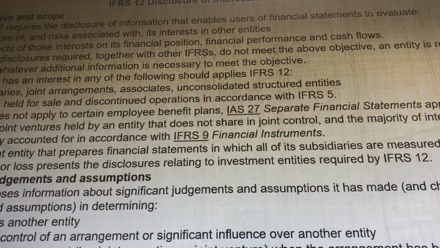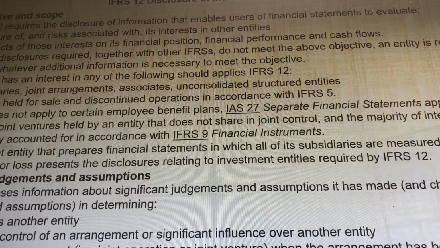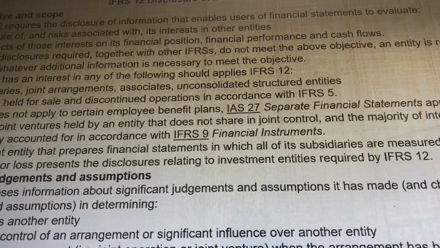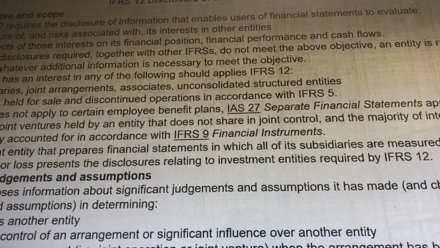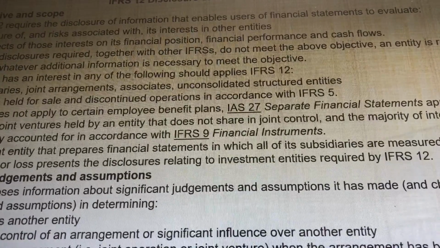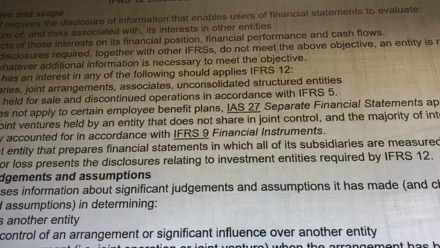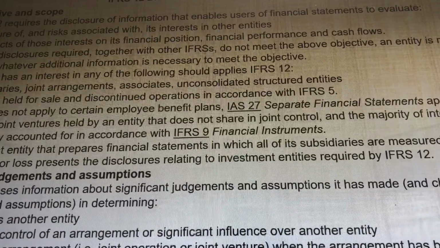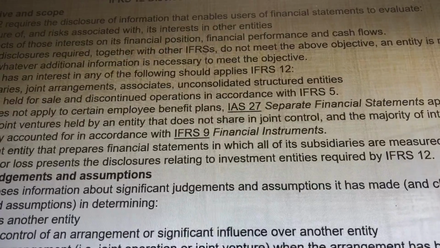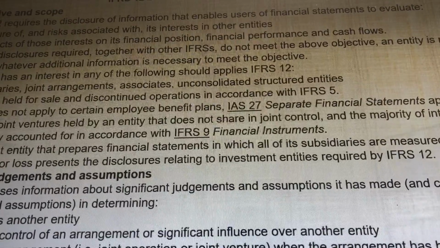If the IFRS 12 requirements, together with other IFRS, do not meet the objective, an entity is required to disclose whatever additional information is necessary to meet the objective. So, an entity that has an interest in any of the following should apply IFRS 12: the subsidiaries, the joint arrangements, the associates, and unconsolidated structured entities. Interests held for sale are disclosed in accordance with IFRS 5.